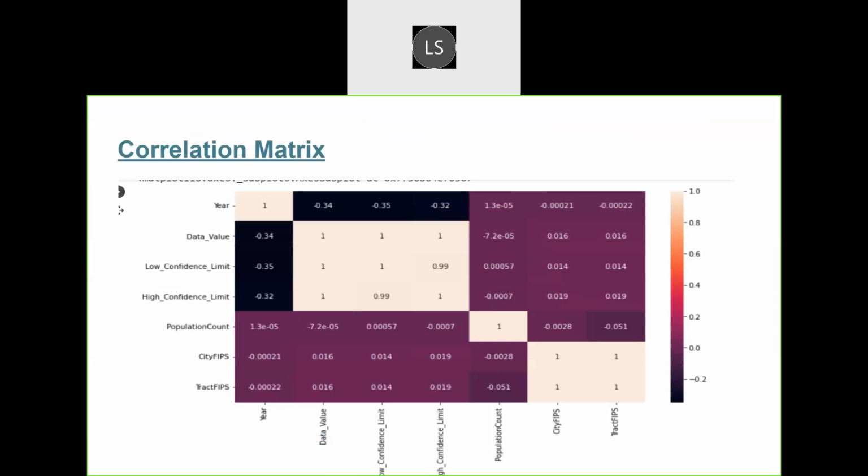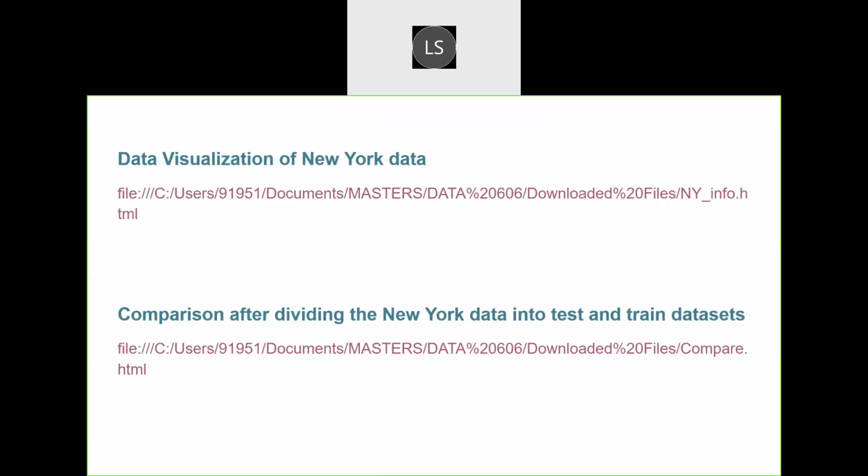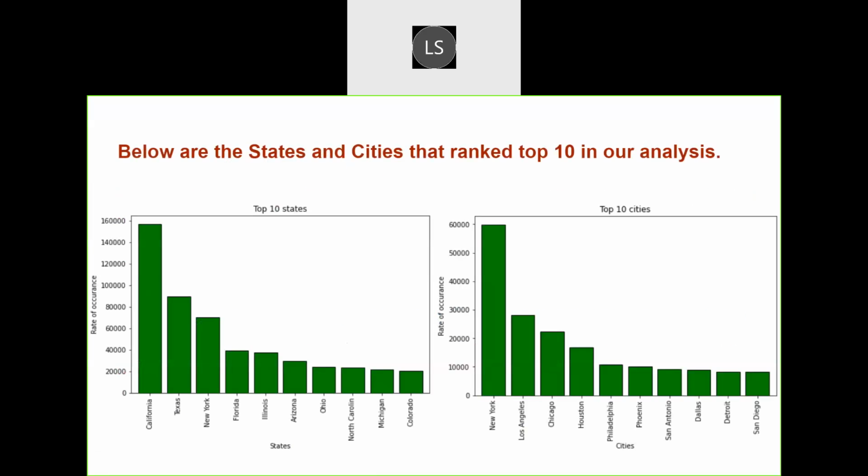And here comes the correlation matrix. It shows all possible pairs of values correlated in the table. These are the links, the pages that we got after performing some visualization using the application called SweetViz. And now the graph starts. Here in these graphs, these are the states and cities that top the first 10 positions in their occurrence from our records.